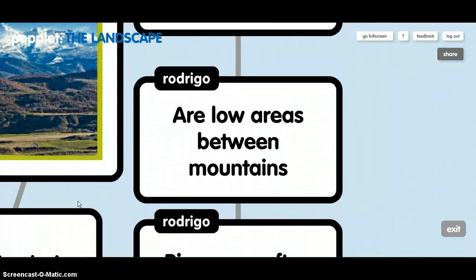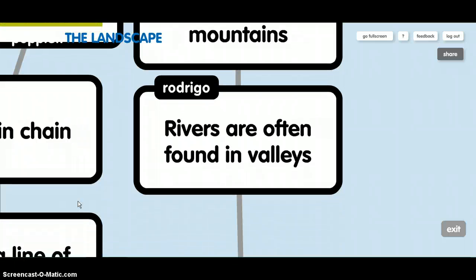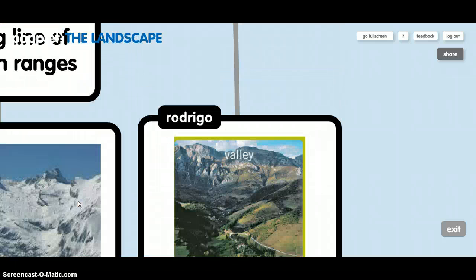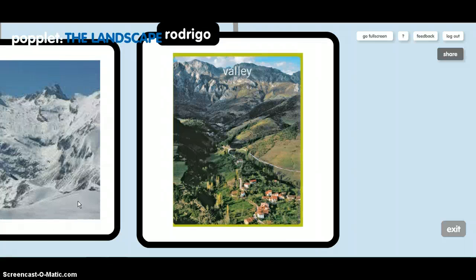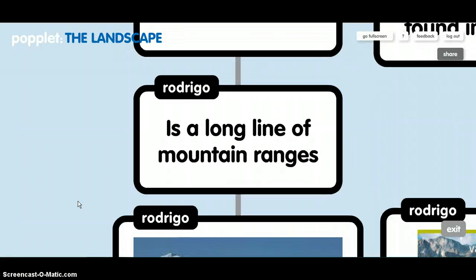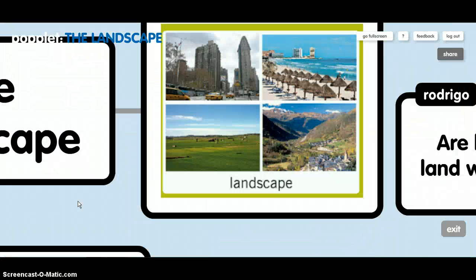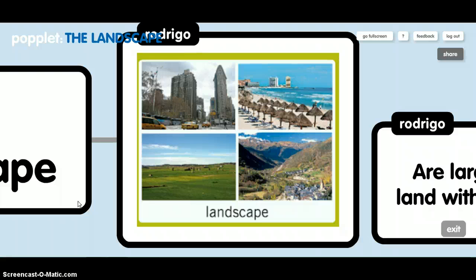Valleys are low areas between mountains. Rivers are often found in valleys. This is a photo of a valley. Mountain chain is a long line of mountain ranges. This is a photo of a mountain chain. This is a photo of landscape.